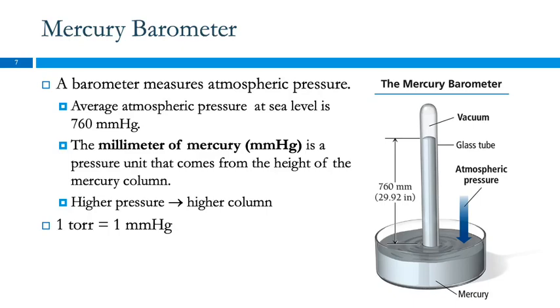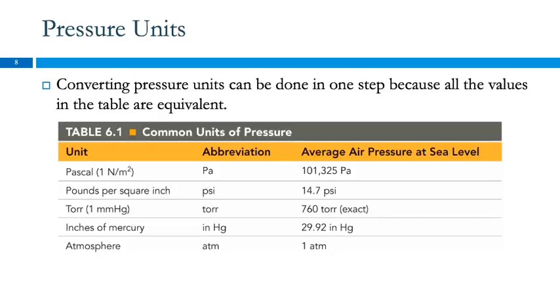How can a length of an element measure pressure of a gas, right? Seems a little silly, but it's from the mercury barometer. So we can measure pressure in millimeters of mercury. A millimeter of mercury is also known as a torr, two names for exactly the same thing. There are lots of other units, and we have different units because they're useful in different situations. And these pressure units are very different in size.